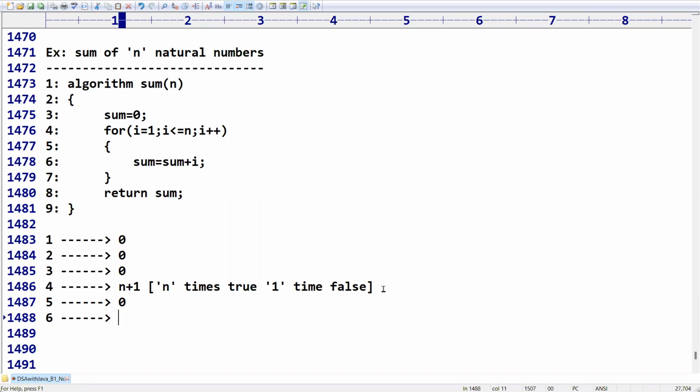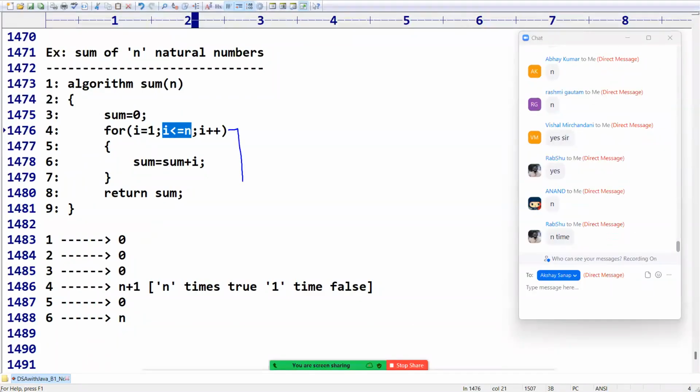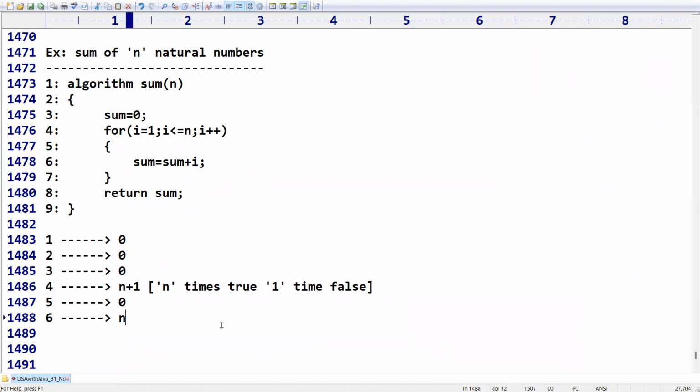Why is it 1? If it is inside a loop, how many times is the loop repeating? Those many times it will execute, right? The people who have given 1 as the answer, please confirm. If it is inside a loop, how many times is the loop going to run? Those many times it will work or not? Yes, so n times, not n plus 1. Some people are saying n plus 1. No, because once the condition is false, it will jump from this location to that location. It won't enter here. It enters only when the condition is true. So now it will take n units.